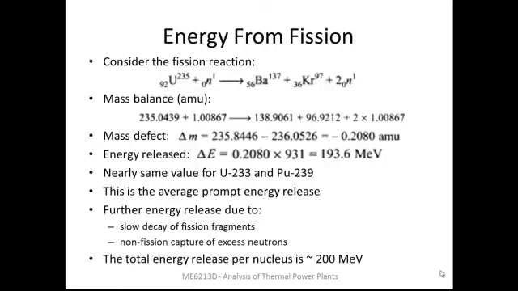So this could release certain gamma rays or other emissions which also release some energy. So these are smaller quantities, but that proceeds over a long period of time, and that is called a delayed energy release. And adding these two, we find that the total energy release per nucleus is around 200 MeV.